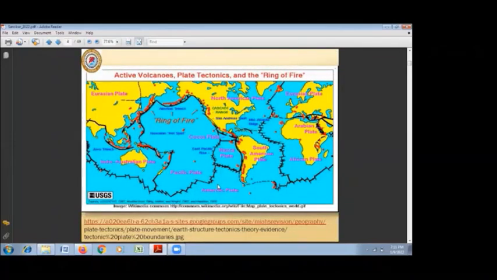Where do we get the geothermal energies? The geothermal fields all over the world are mostly located along the plate boundaries. Wherever there are two plates in contact or in collision, or where there are tectonic boundaries, we get geothermal fields. Most of the geothermal fields are in the west coast of USA.